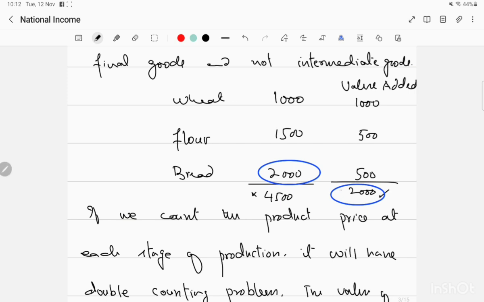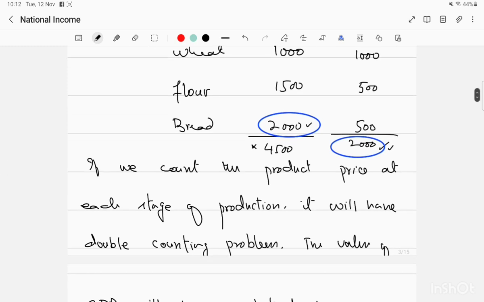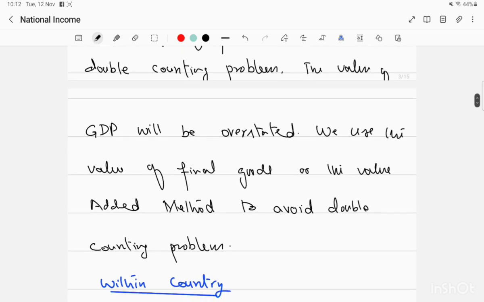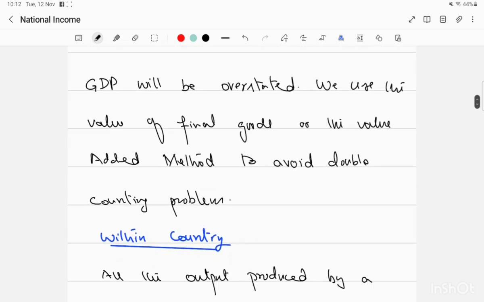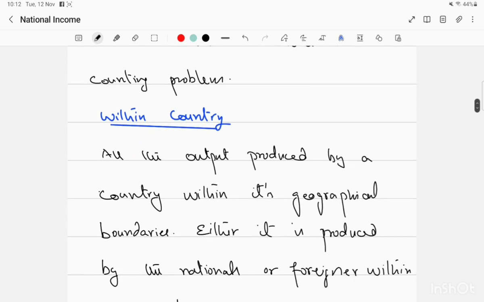So you can see here, by the value added method, we reach the same figure of 2000, and if we took the final value of output, it was also 2000. So that will exclude the double counting problem of measuring the GDP. If we count the product price at each stage of production, it will have a double counting problem, and the value of GDP will be overstated. We use the value of final goods or the value added method to avoid the double counting problem.